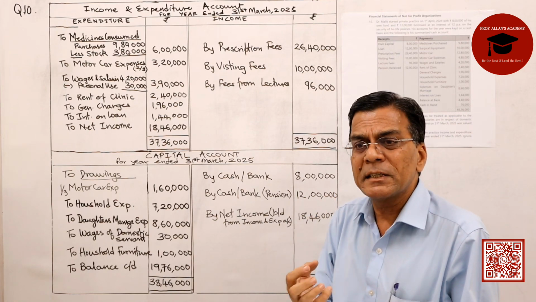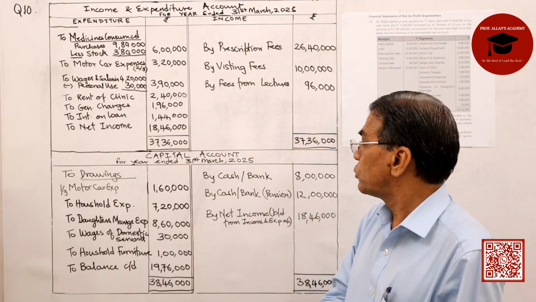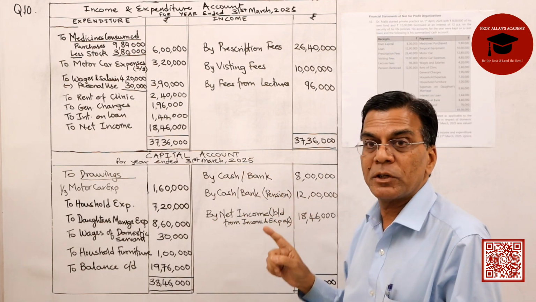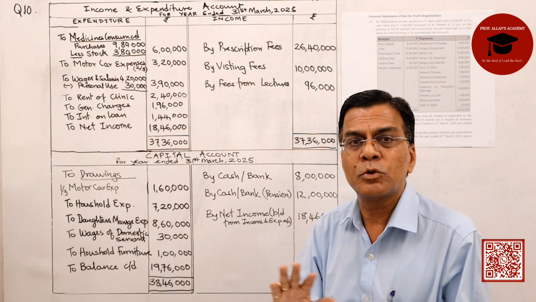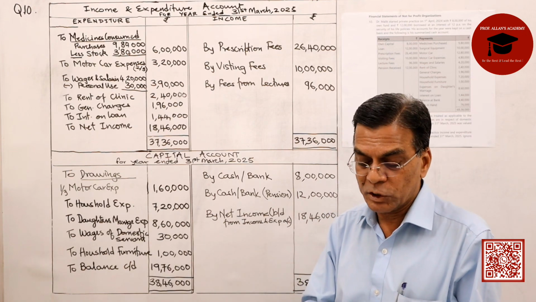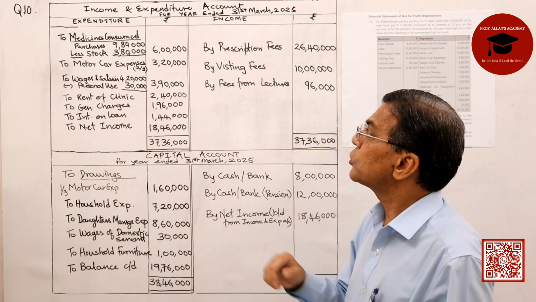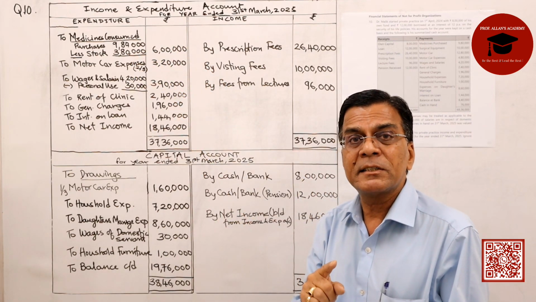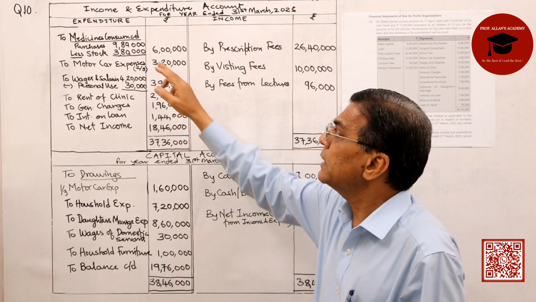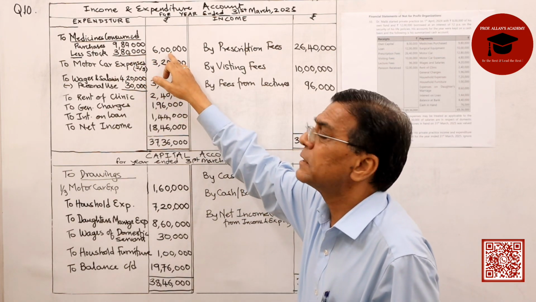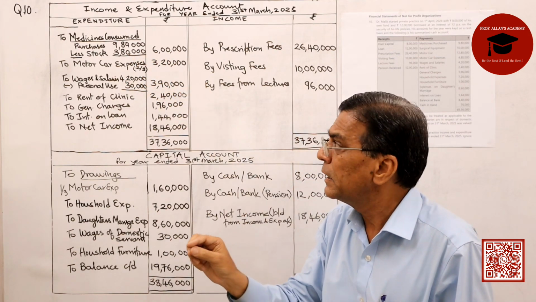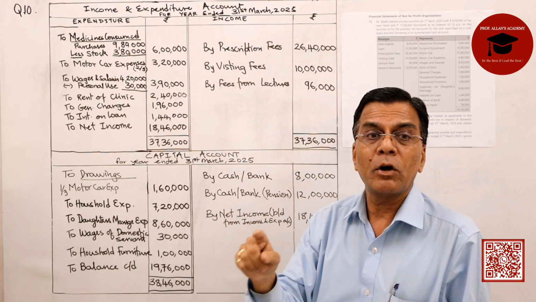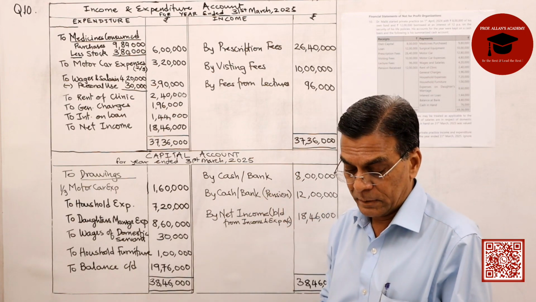Then we are having pension received. Now, pension received is personal. Therefore, this pension receipt will come in the capital account by cash bank, pension, 12 lakhs. It has got nothing to do with the business that he is doing. Medicines that are purchased, that will be an expenditure. And as I said, they had given us the stock of medicine of 3,80,000. So that will be reduced. Our consumption of medicines during that period is 6 lakhs. This 3,80,000, where would you put it? You would record it in the balance sheet, asset side.